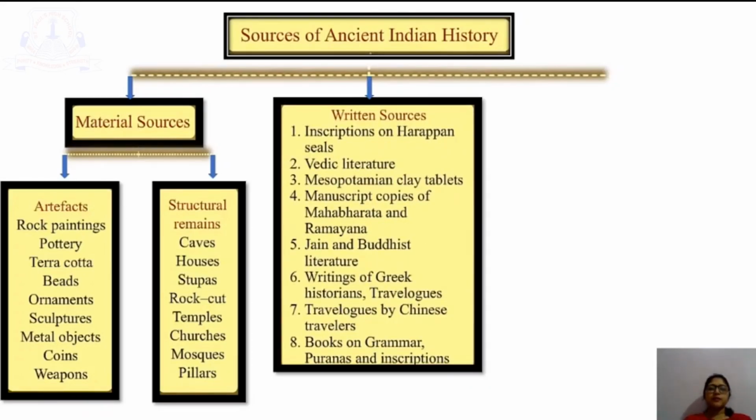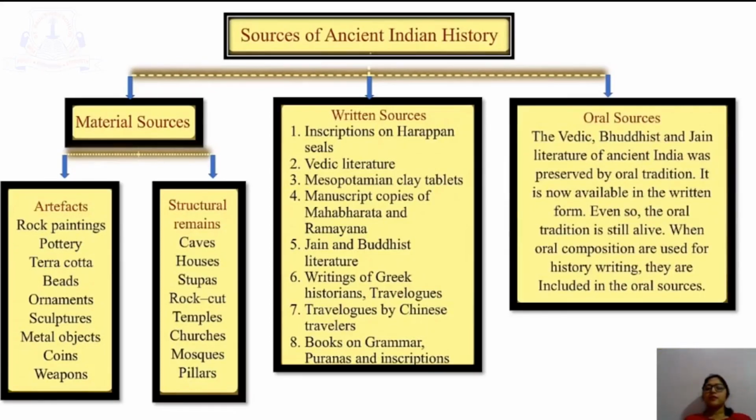Written sources: inscriptions on Harappan seals, Vedic literature, Mesopotamian clay tablets, manuscript copies of Mahabharata and Ramayana, Jain and Buddhist literature, writings of Greek historians, travelogues by Chinese travelers, books on grammar, Puranas and inscriptions.